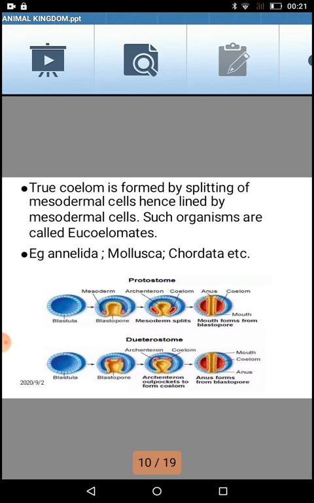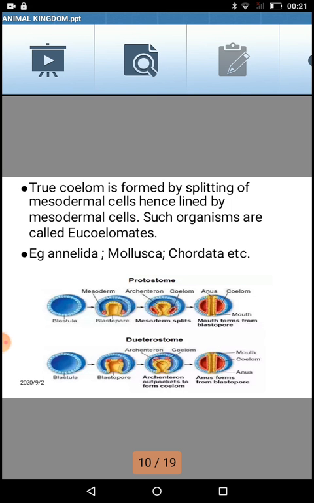So the body cavity is always lined by mesodermal cells because they are formed from the splitting of the mesodermal cells. So in an organism, if a true cavity is present like this, which you can see in the fourth step, where it is lined by the mesodermal cells, that is called a true cavity or true coelom, and the organisms are called eucoelomate.